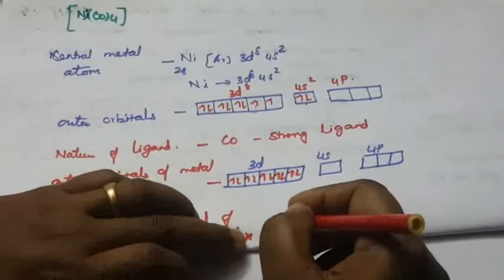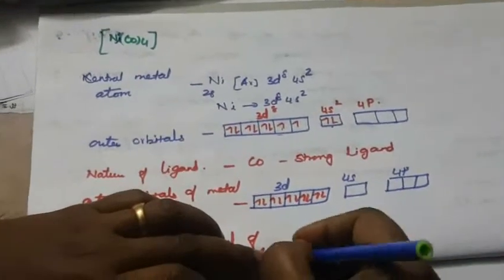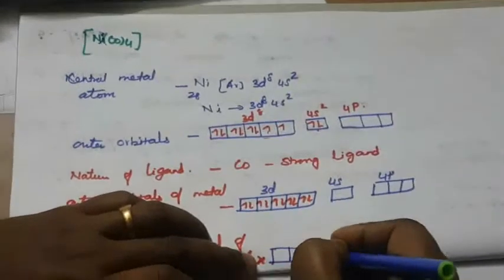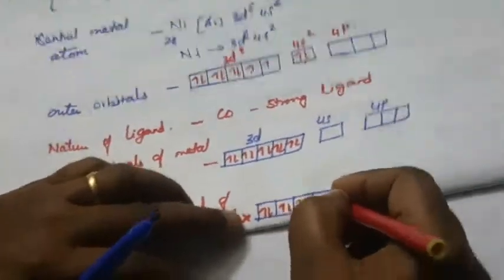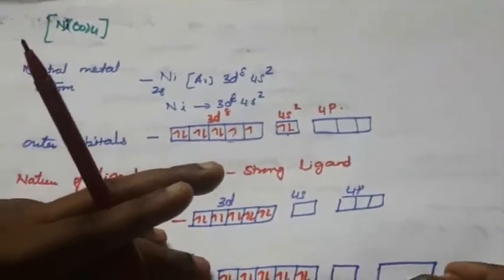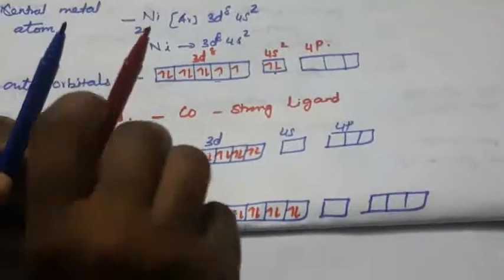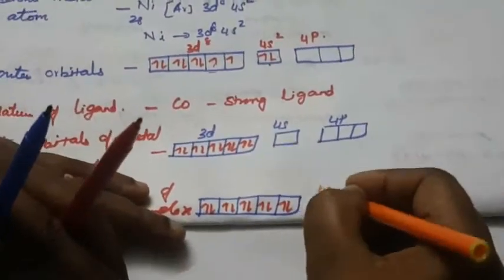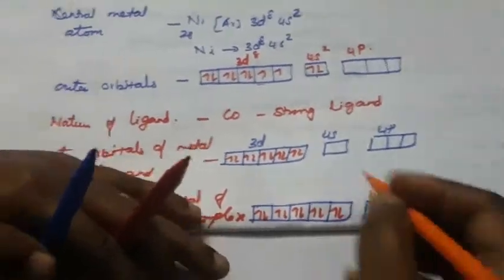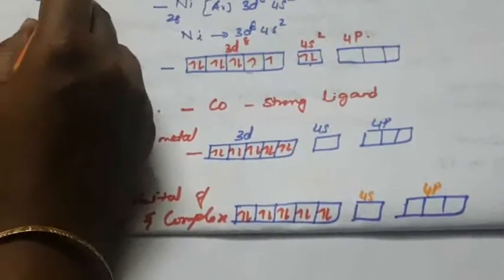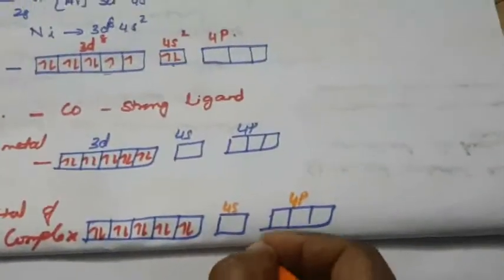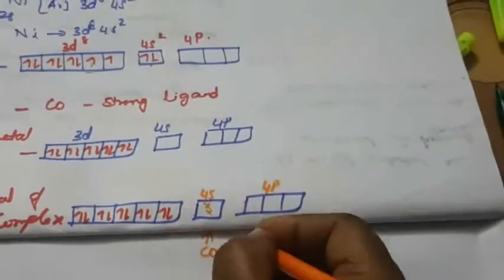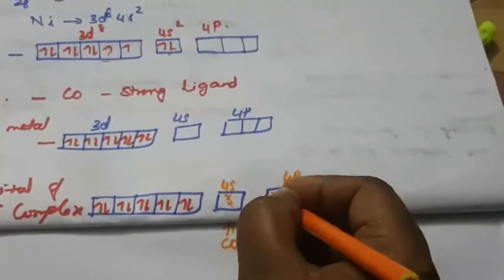How to hybridize? Again draw the 3d orbitals, 5 boxes, same as before, with paired electrons. Here the empty orbital is the 4s orbital, then the 4p orbitals. What is the ligand? CO is the ligand. How many ligands are there? 4 ligands, that is 4 CO. Each CO donates 2 electrons: here 2 electrons, again CO, here 2 electrons, here 2 electrons.